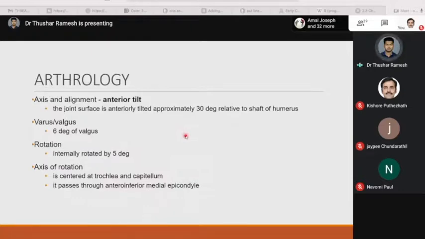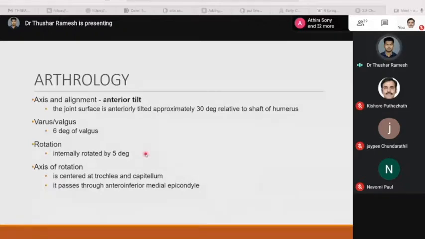The elbow joint has an anterior tilt. The joint surface is anteriorly tilted approximately 30 degrees relative to the shaft of the humerus. Varus or valgus: 6 degrees of valgus is present. Rotation: it is internally rotated by 5 degrees.